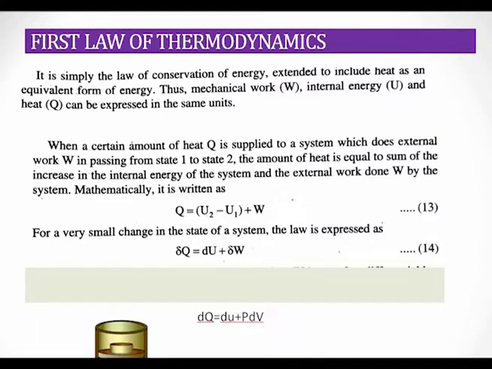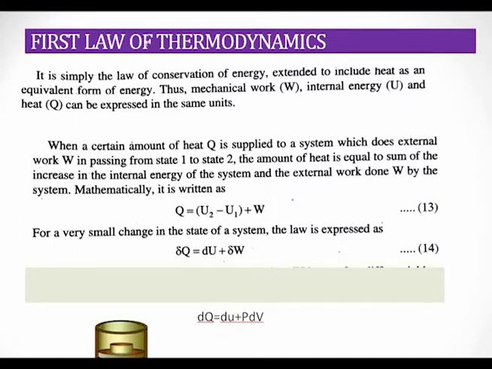In the first law of thermodynamics, we are dealing with the work done, change in internal energy and heat given to a system. Normally, we can explain the first law like this: suppose we have a system and we give Q amount of heat to the system. After taking the heat, the system's temperature increases, so there is a tendency to increase its temperature. Of course, the system will also do some work.